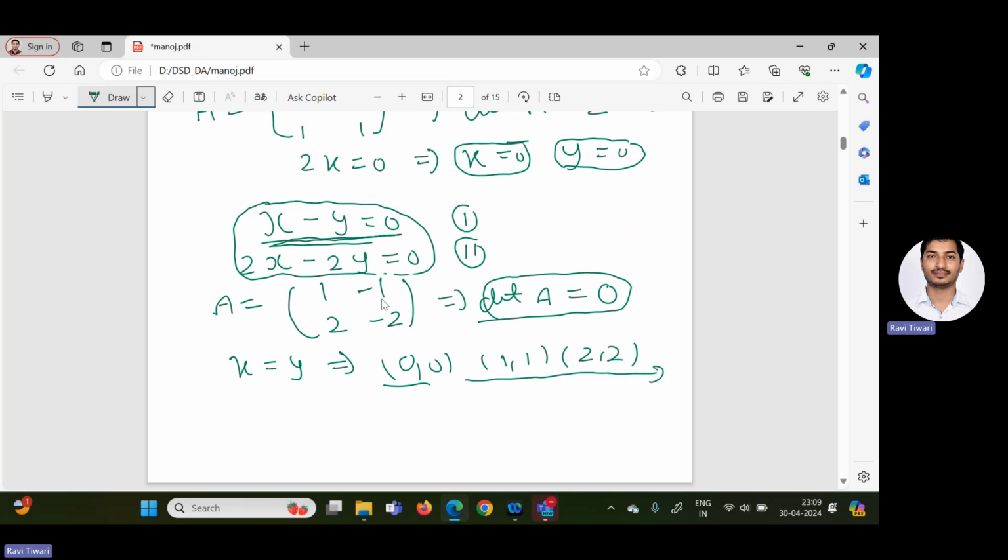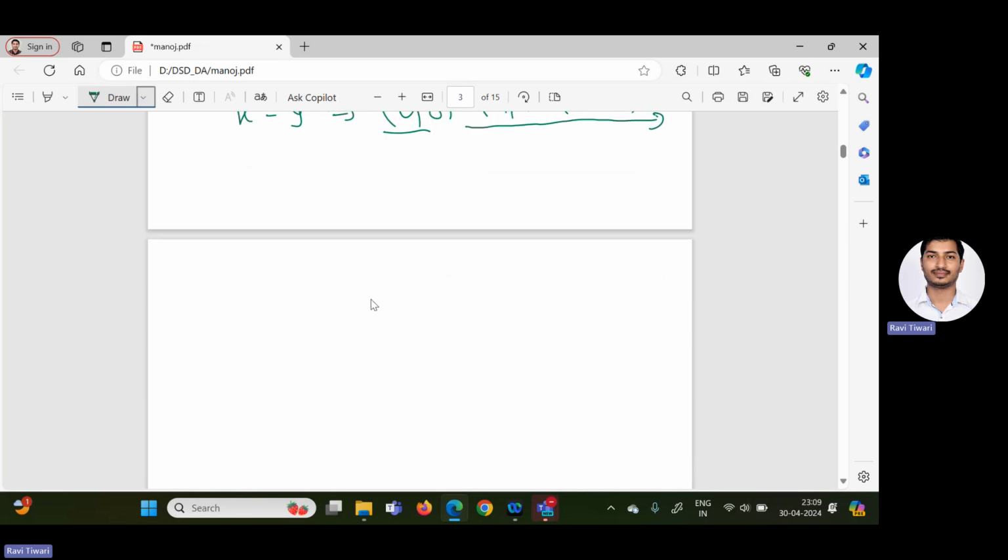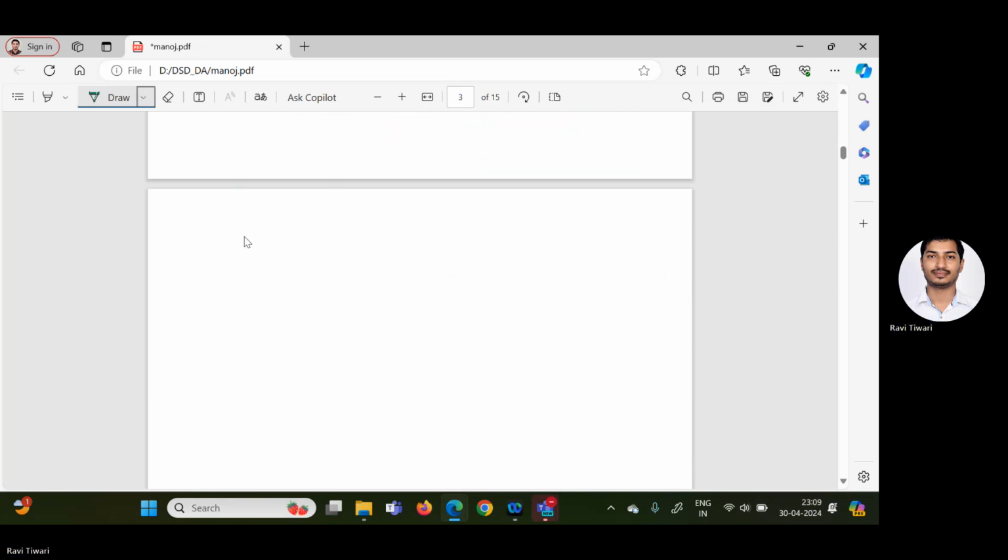So if you have a system of homogeneous linear equations and you want to get non-zero solution of this system, then determinant of the coefficient matrix has to be 0. Otherwise, if you want to get only 0 solution, then the determinant of the coefficient matrix should not be equal to 0. So the purpose of taking determinant of A minus lambda I equal to 0 is because we want to get non-zero solution. So finally what we got: determinant of A minus lambda I equal to 0.